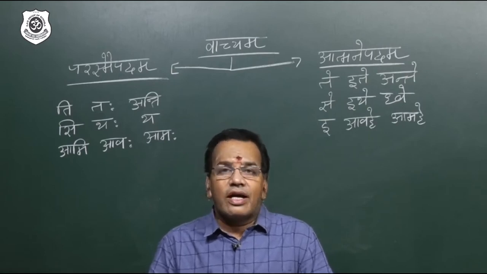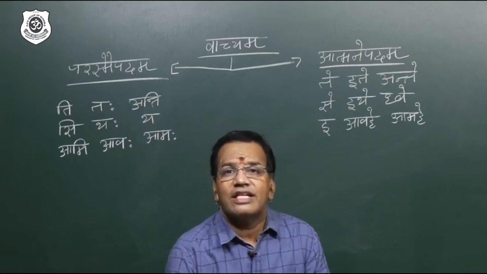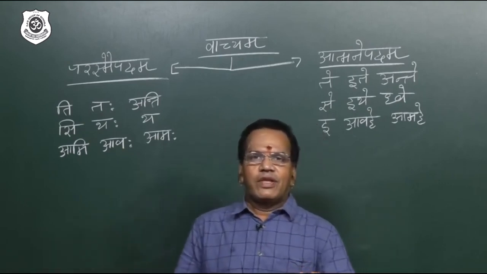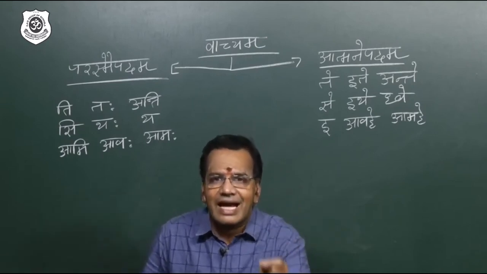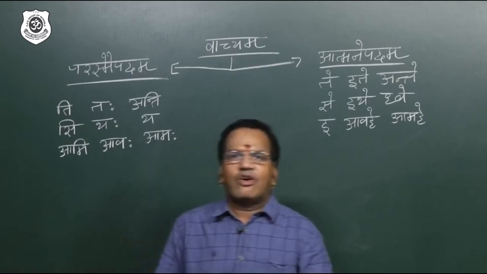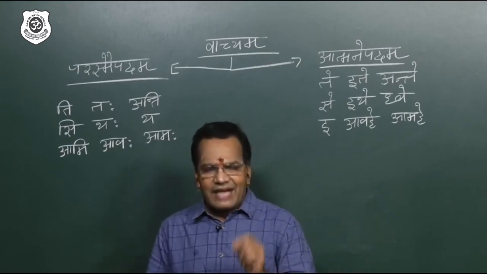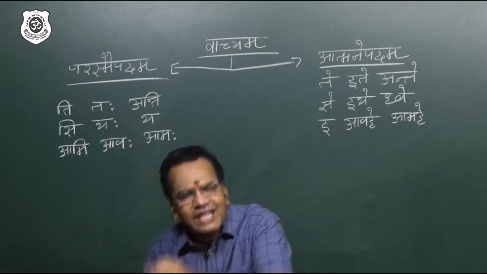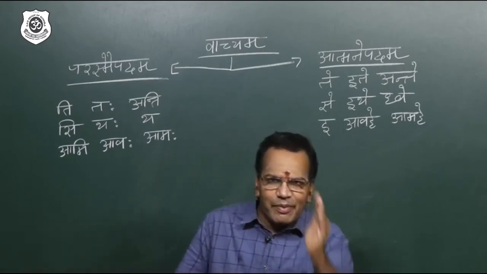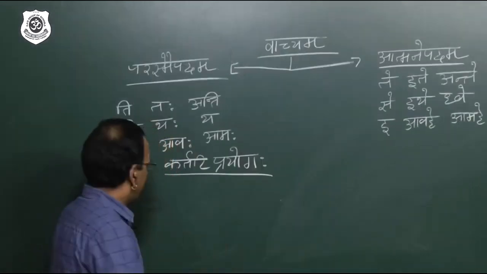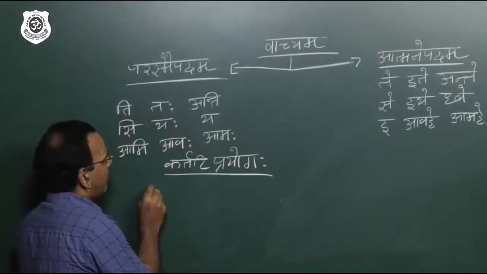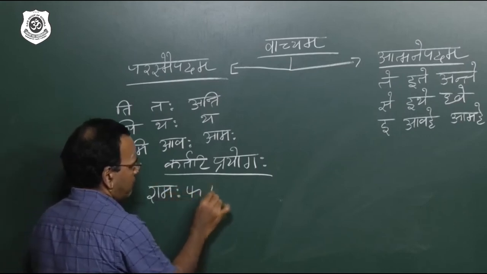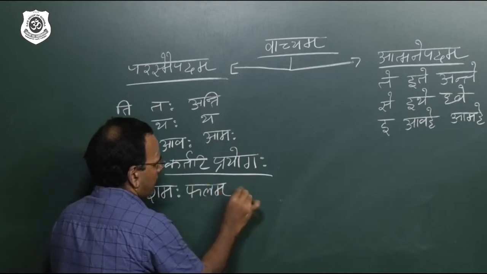Active voice. Active voice is called in Sanskrit kartari prayogaha. Why is it called kartari prayogaha? Where the verb is reacting according to the subject, according to the karta. In active voice, whenever the verb is reacting according to the subject, that is why it is called kartari prayogaha. I will take an example. Ramaha phalam khadati.